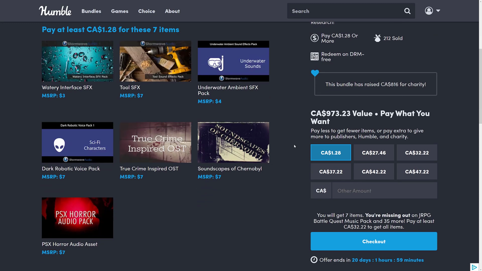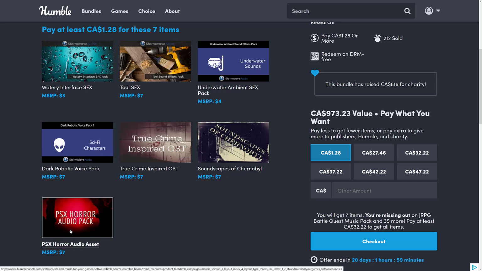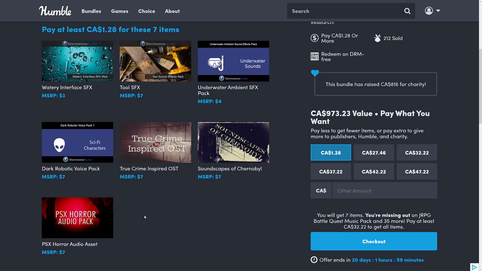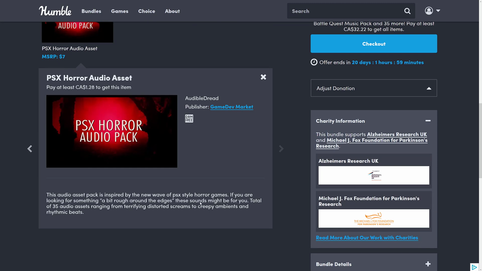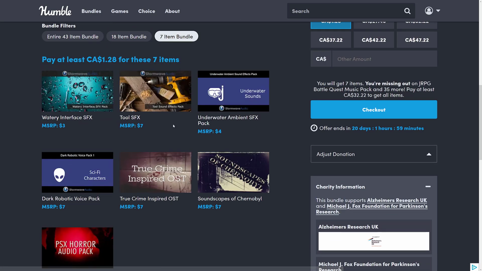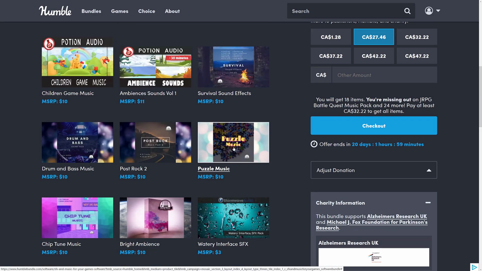All right, so at the $1 tier, you're getting the Watery Interface sound effects, the Tools sound effects, the Underwater Ambient sound effects pack, the Dark Robotic Voice pack, the True Crime-inspired original soundtrack, Soundscapes of Chernobyl, and then the PSX Horror audio asset. If you're wondering about any of these, like, is this music or audio, you can click on it and learn a little bit more. So this one is 35 assets, including distorted screams, creepy ambient, that kind of stuff. Anything you can drill down and learn a little bit more about.